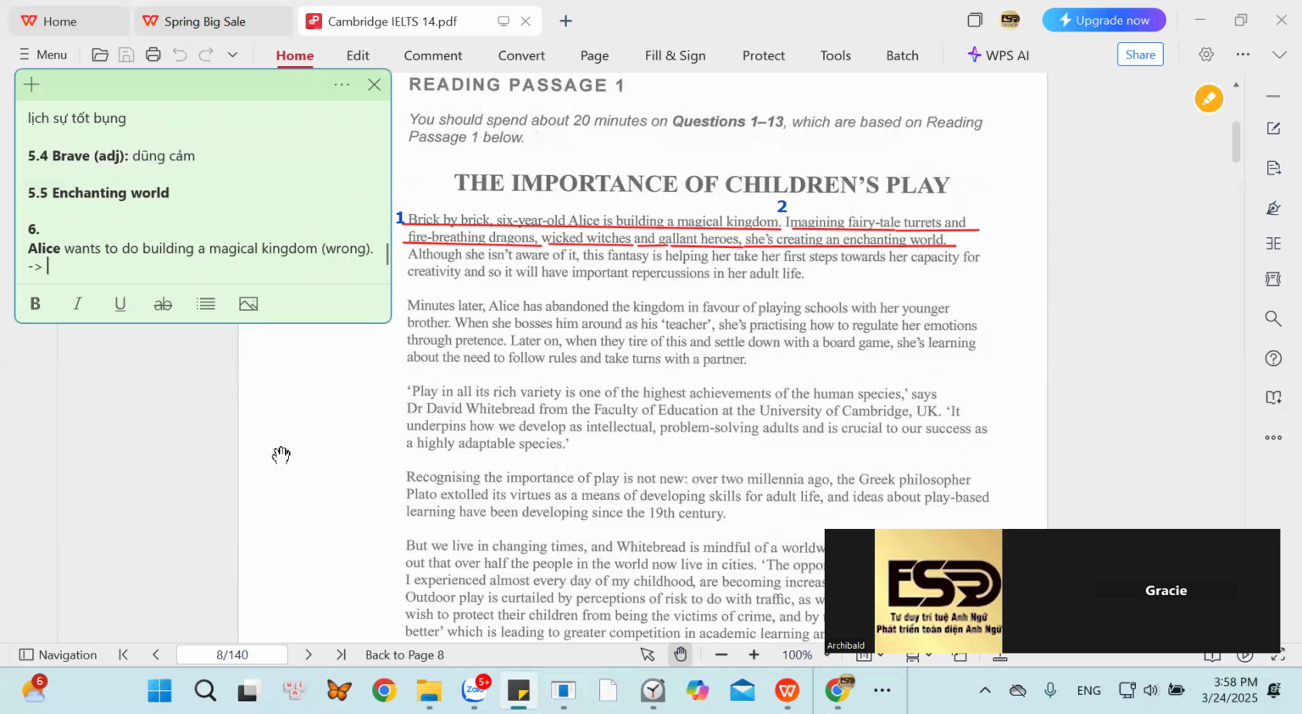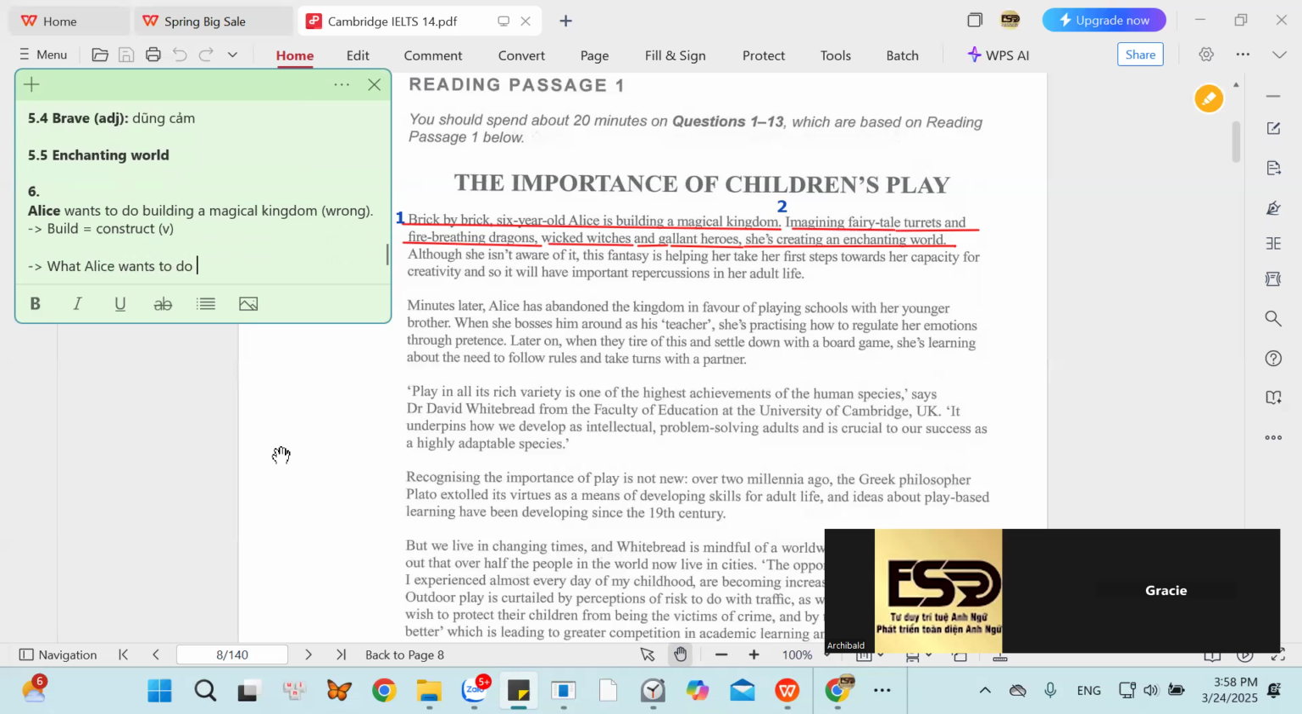Alice want to do a magical kingdom. No, we don't say do a kingdom. We don't say do a castle. We say build a castle or construct the castle. Build, the same as the word construct in English. Construct, all right? Construct, a verb in English. Here, we just say that what Alice wants to do is, what Alice wants to do is that. After that, subject verb up, all right?